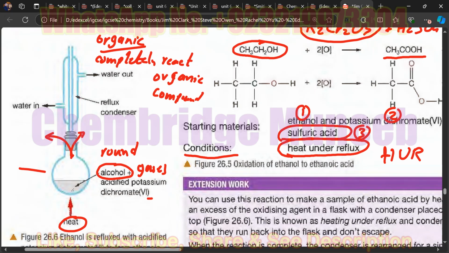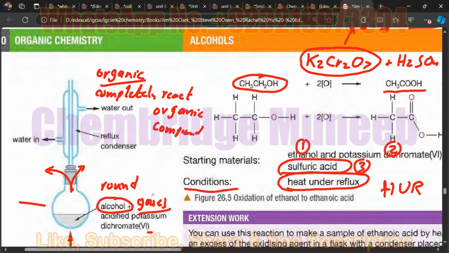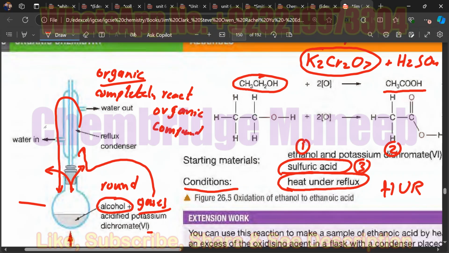No. So there will also be no reaction taking place in the flask, right? So we need to have a complete oxidation of the alcohol, and it can only be possible when this gaseous alcohol, which is going upward, comes back down into the flask. This is done using this condenser.